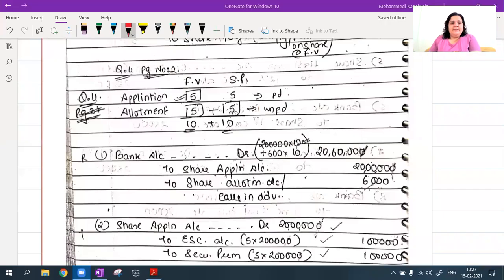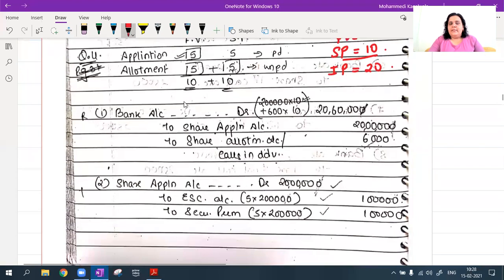Question number 4, I am writing the given. 2 stages only, application stage and allotment stage. Simple. Okay. Face value of the share is rupees 10. And securities premium they are collecting is again rupees 10. So basically they have made the issue price 20 rupees. Okay, now this securities premium they are collecting 5 rupees on application and 5 rupees on allotment. So I have just written these 2 stages, application stage, allotment stage, face value and securities premium. 5, 5, 5, 5, total 10, 10.